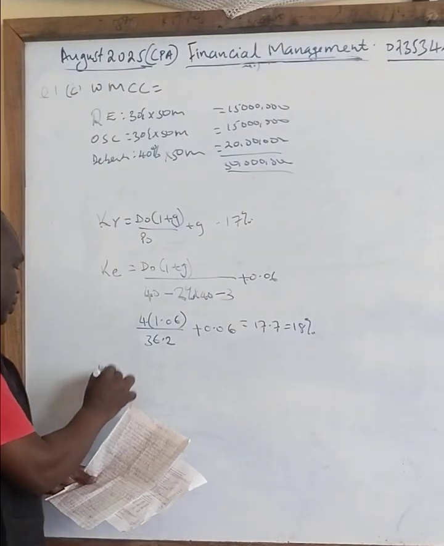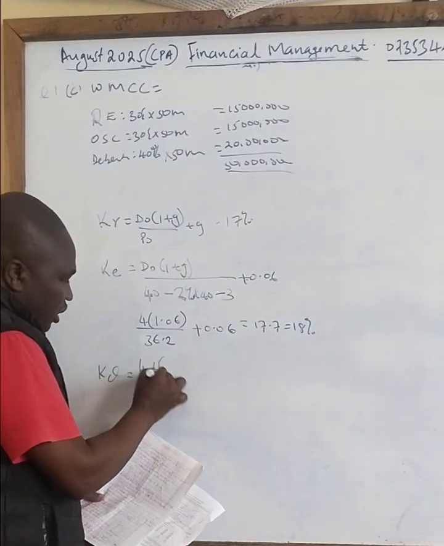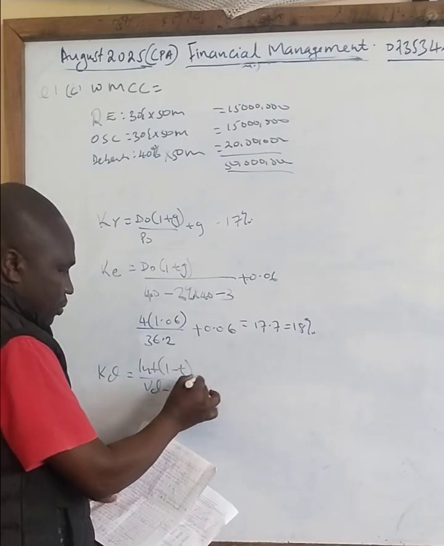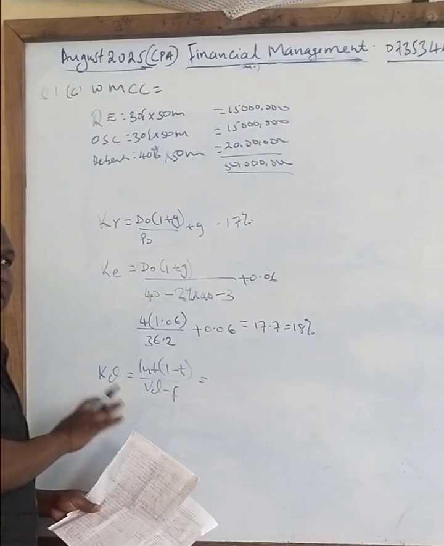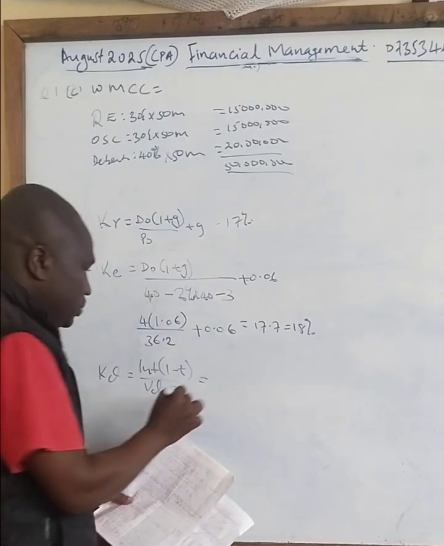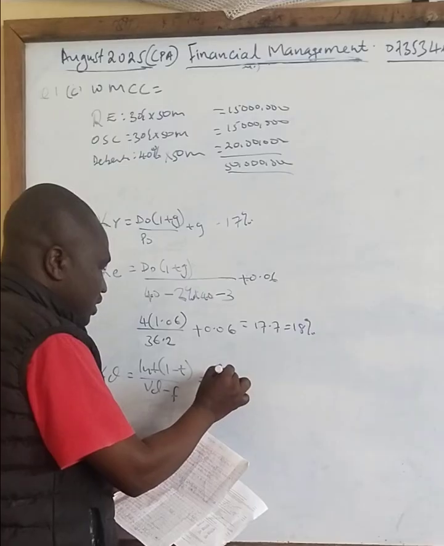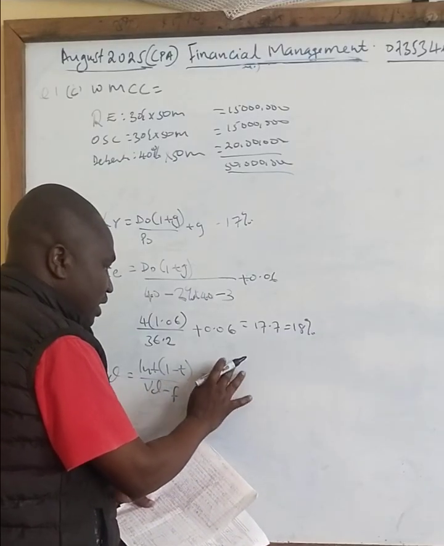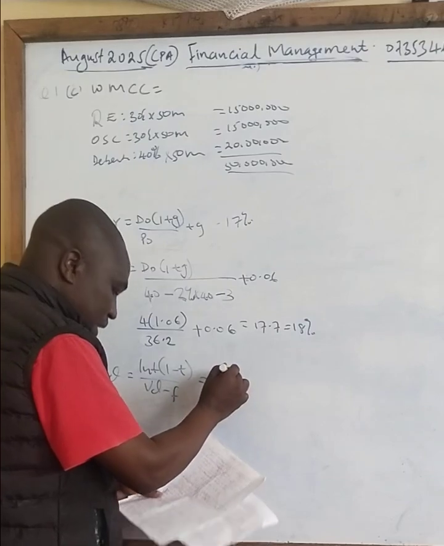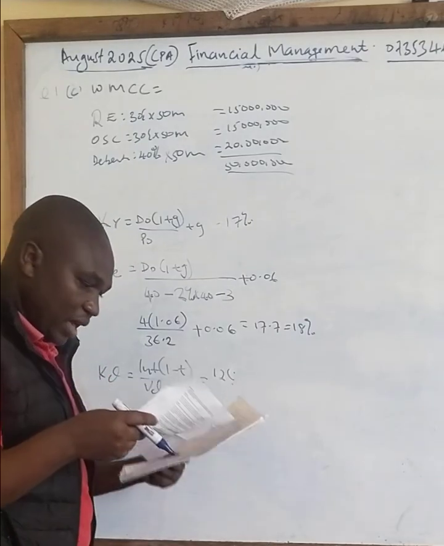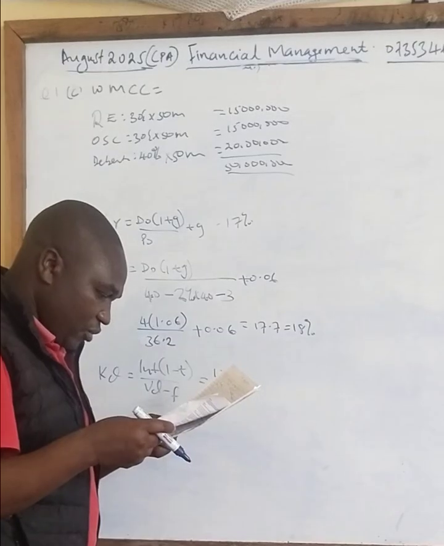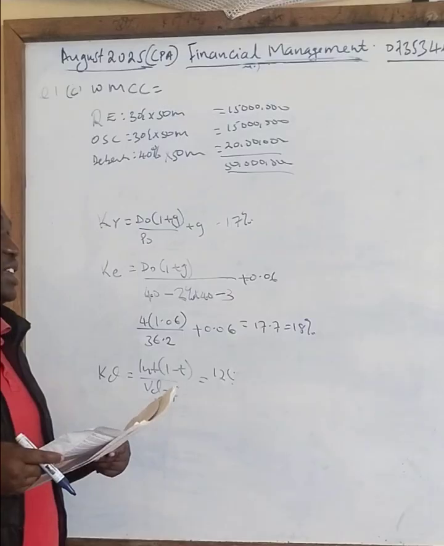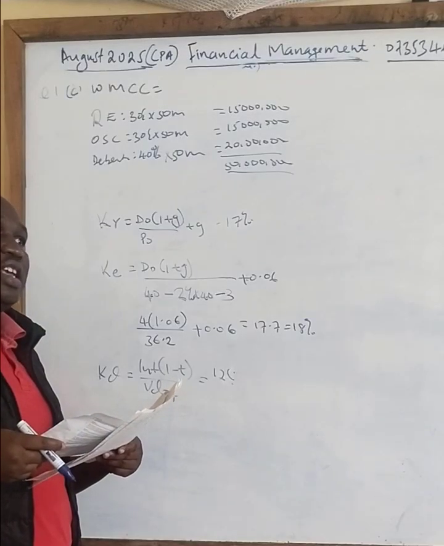Then cost of debt, still yield into 1 minus T over value of debt minus any flotation. From this we have now the flotation cost. So it was 14, you got 14 shillings. Remember it was 14. Now in this case it is 12, sorry, 12%. 12% of 100 for debentures. That's what they are saying. For 40%, then 12% debentures. So irredeemable.